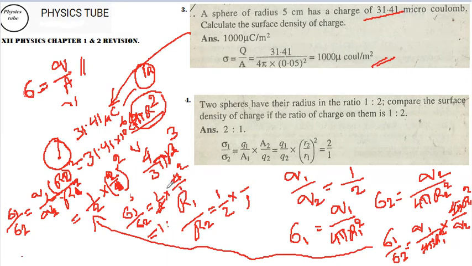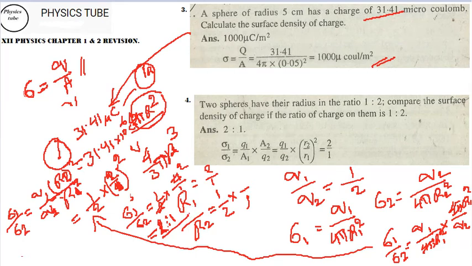Sigma 1, what did they ask you? They asked the ratio of the surface charge density, so sigma 1 and sigma 2. I have here sigma 1 and sigma 2 is going to be, upper one is 2 because 2 by 1, this is becoming 2 by 1. So this is 2 divided by 1. So 2 is my answer. This is how the problem is solved.